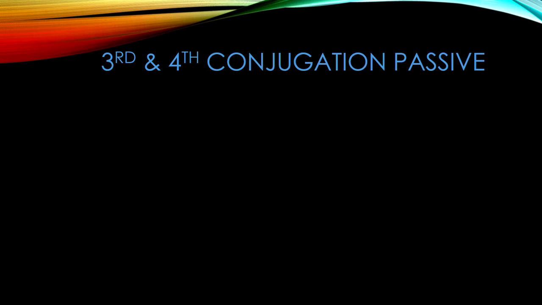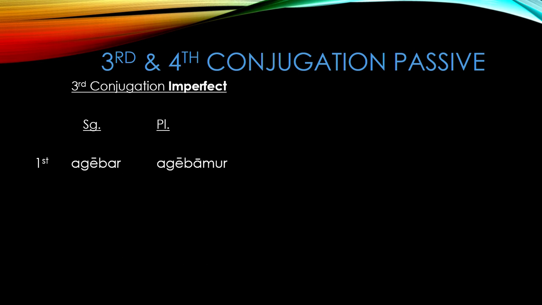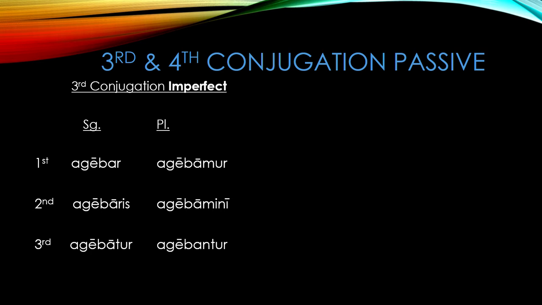Just as in the active voice, the passive voice of the third and fourth conjugations uses the infix ba between the stem vowel and the ending. Just as with the future, the imperfect passive of the fourth conjugation keeps the I and long E before the infix. The imperfect passive of ago, agere, is therefore agebar in the first person singular, agebaris in the second person singular, agebatur in the third person singular, agebamur in the first person plural, agebamini in the second person plural, and agebantur in the third person plural.